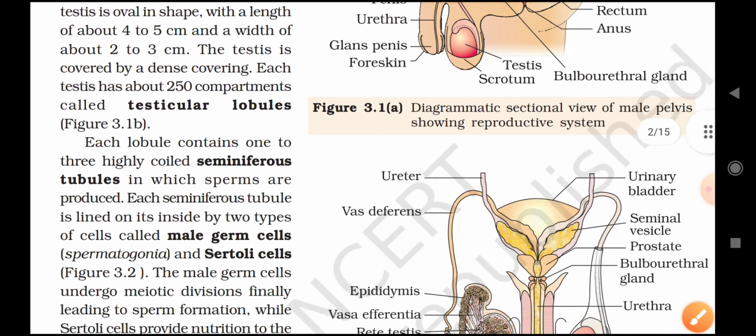Okay, the urethra originates from the urinary bladder and extends through the penis to its external opening called urethral meatus. The urethra originates from the urinary bladder and extends through the penis to its external opening called urethral meatus. Okay, children?